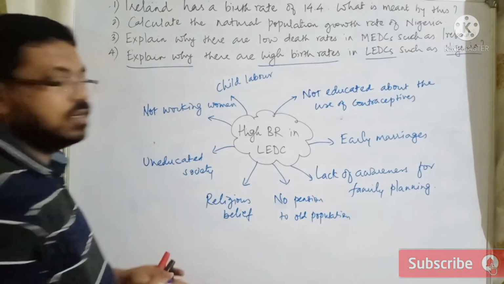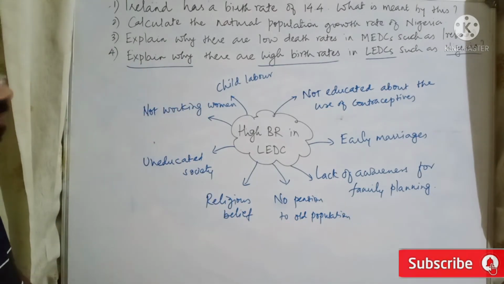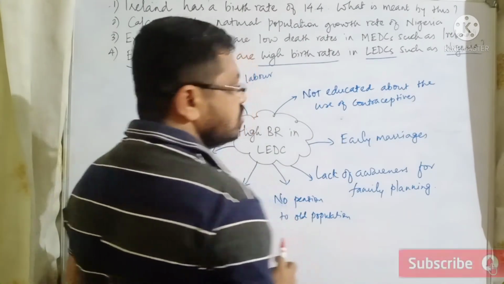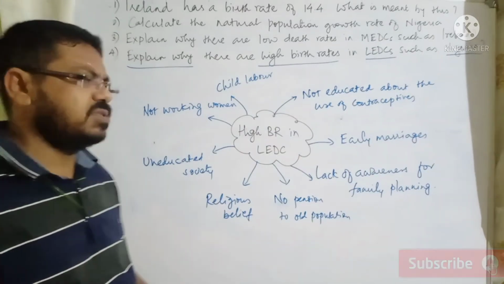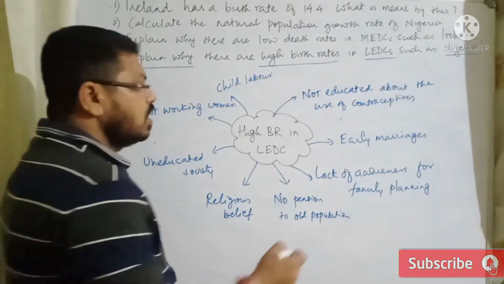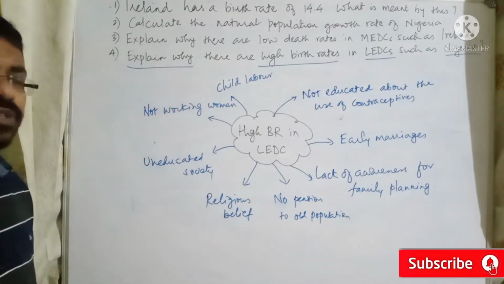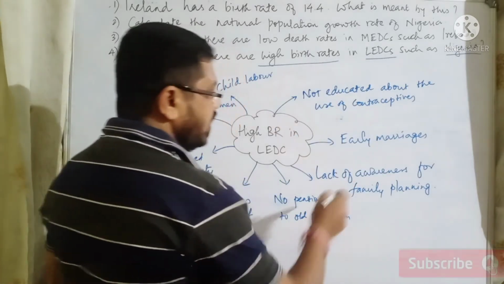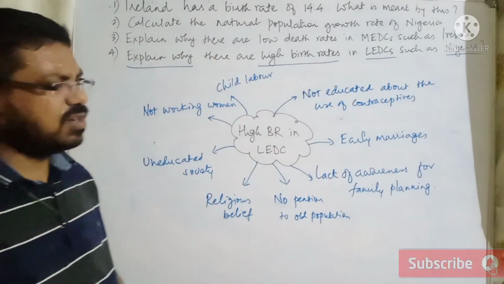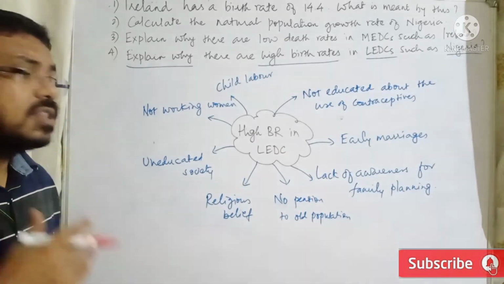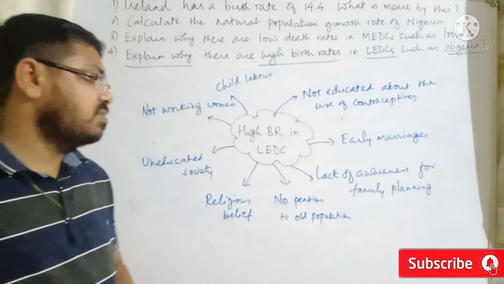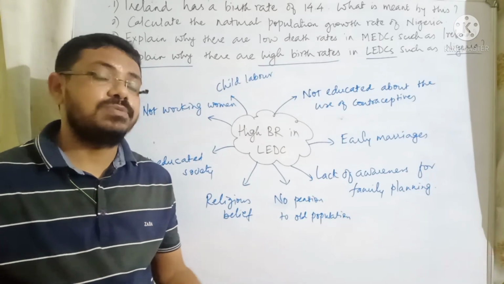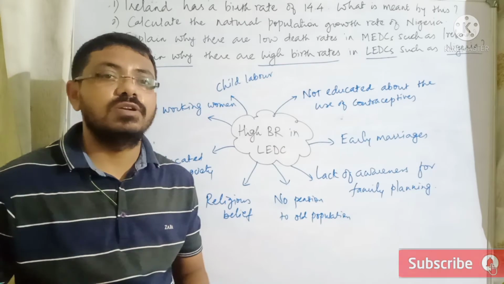Now see here, this is a 4-mark question. So you need to identify any 4 ideas, right? If people are not educated about the use of contraceptives, directly birth rate is going to be high. Early marriages, we have already discussed in the previous video, lead to a high birth rate. Lack of awareness for family planning, definitely the birth rate is going to be high. If pensions are not given, there is no one to take care of the old population, so the belief system will change where the population will demand more children.